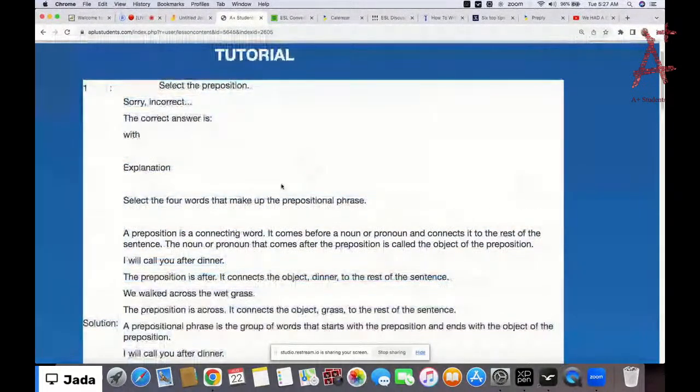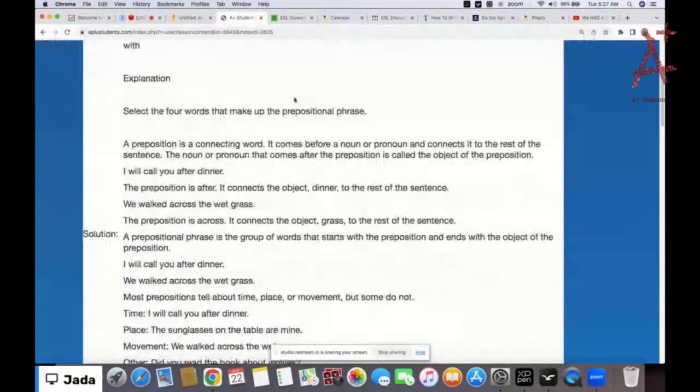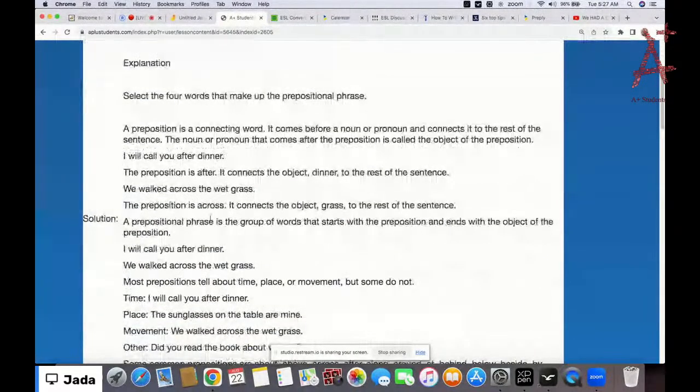Alright? Now, what are prepositional phrases? A prepositional phrase is the group of words that starts with the preposition and ends with the object of the preposition. We know the definition of the preposition, and we also know that the noun or pronoun that comes after the preposition is called the object of the preposition.